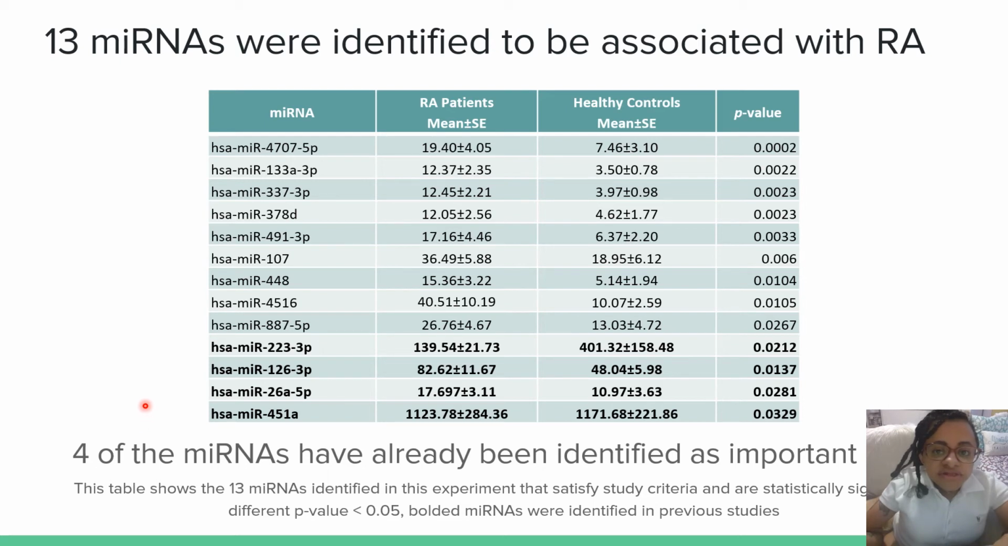Of the previously identified microRNAs, miR-223-3p and 126-3p were affiliated with inflammatory response and the pathogenesis of RA, whereas miR-448 stimulates inflammation and miR-451a regulates inflammatory response.